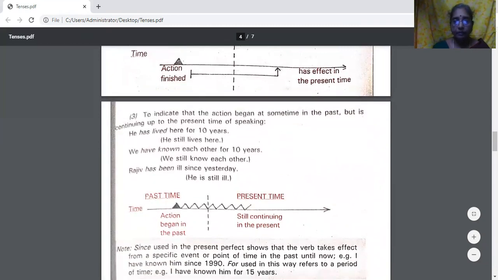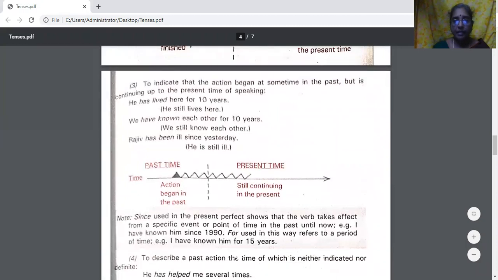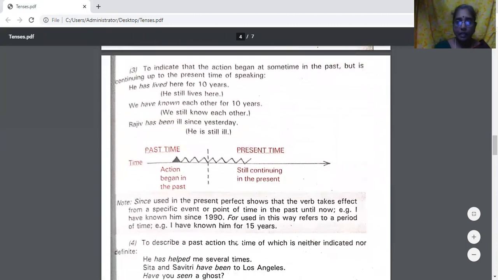To indicate that the action began at some time in the past, but is continuing up to the present time of speaking, that also we express in present perfect tense. He has lived here for 10 years. Means he still lives here. We have known each other for 10 years. Means we still know. Last 10 years we know each other. That's what you mean to say.